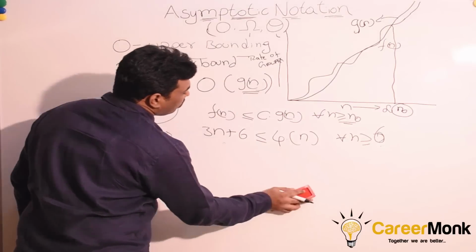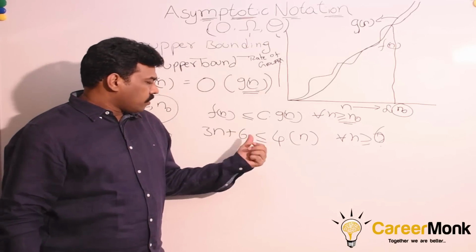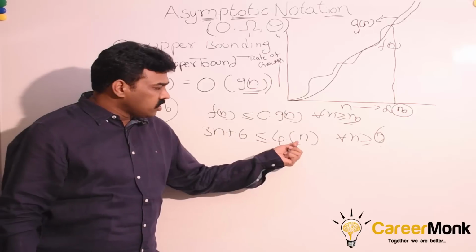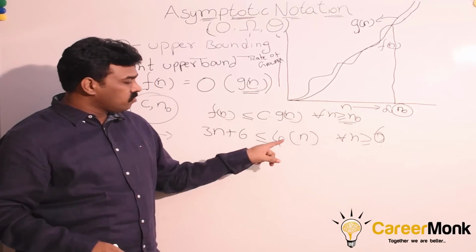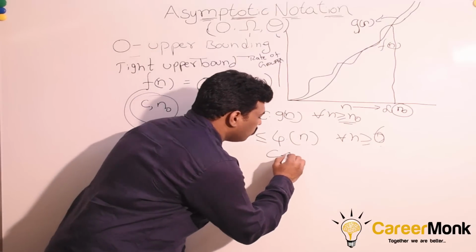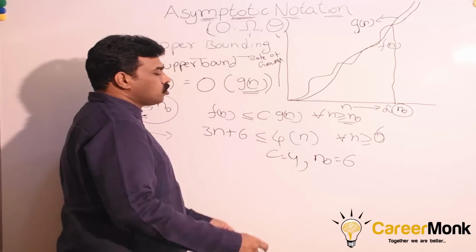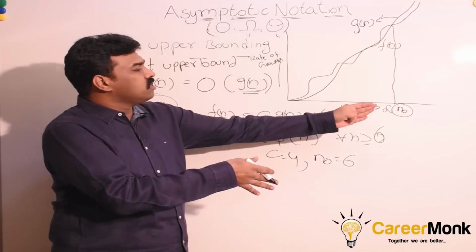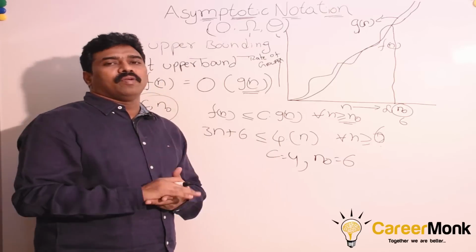Now, another important thing. For 3n plus 6, for n greater than or equal to 6, we are able to satisfy this condition for c is equal to 4, n0 is equal to 6. So beyond n0 is equal to 6, beyond this threshold, here 6 is the threshold, this is satisfied for any value of n.